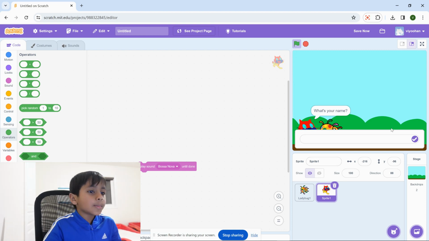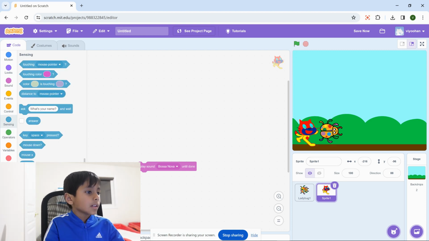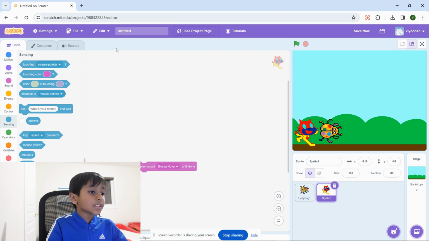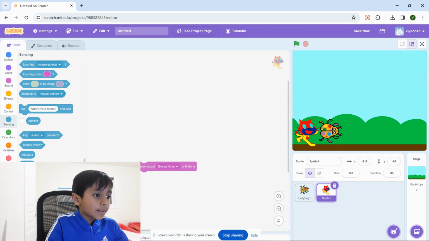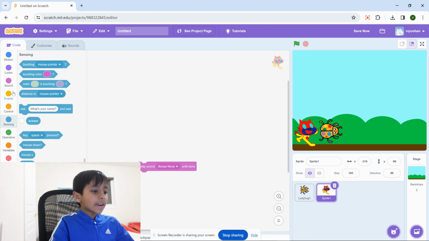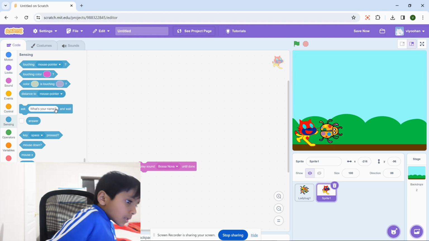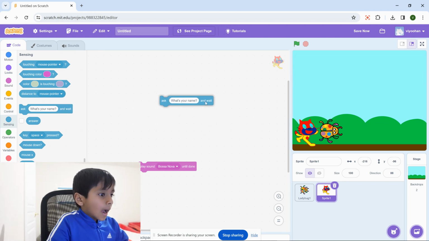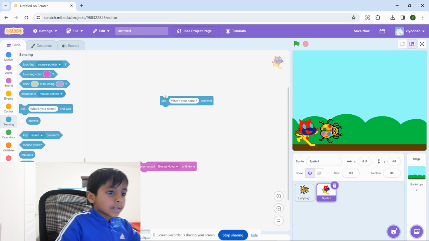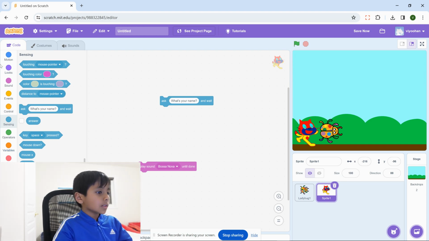So I'm going to make a simple program. It's going to ask what's your name, and then it's going to say hello and say your name, whatever you typed. So I'm going to do that program. Sensing. Now I'm going to do the ask what's your name block.